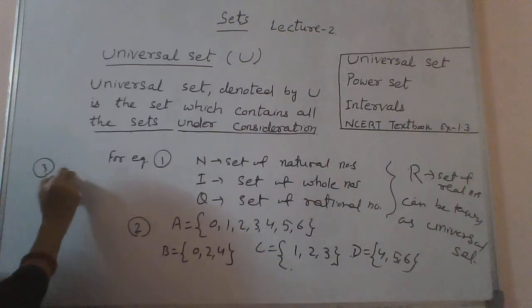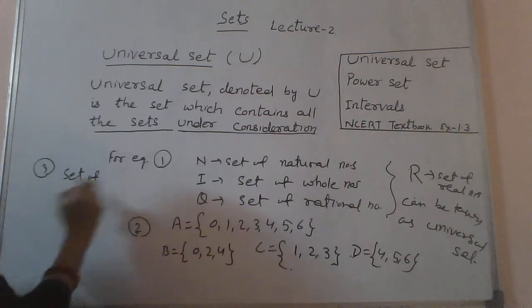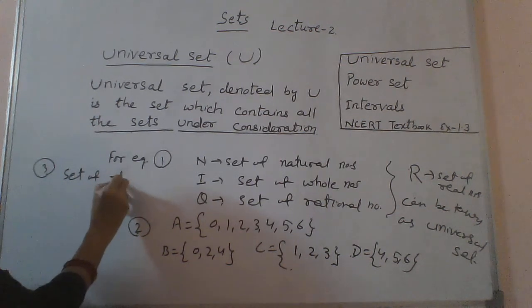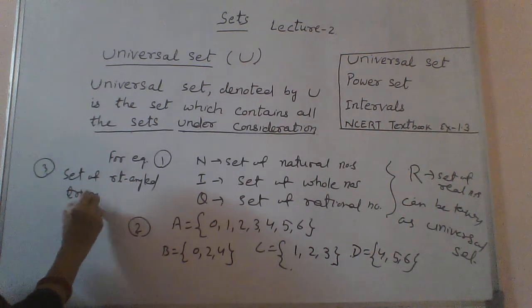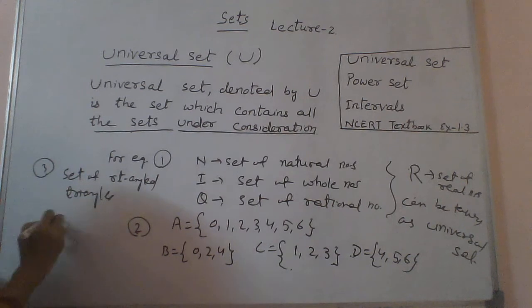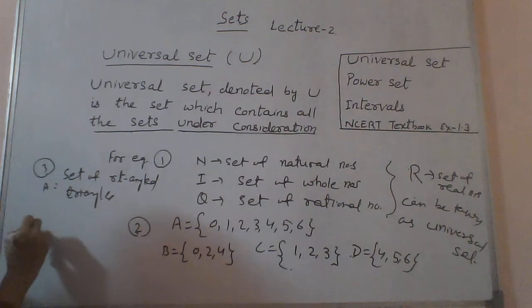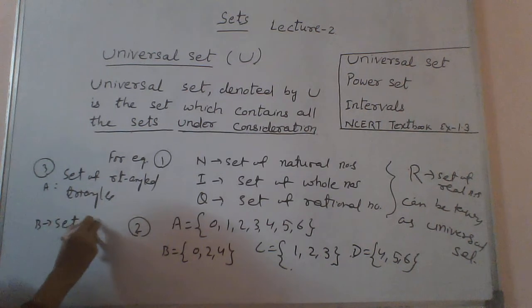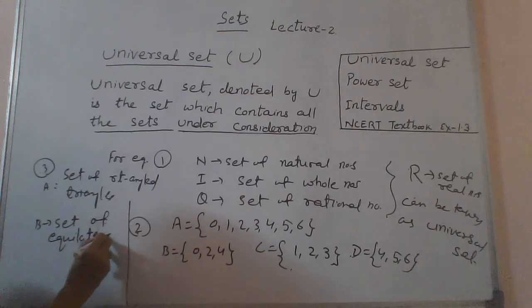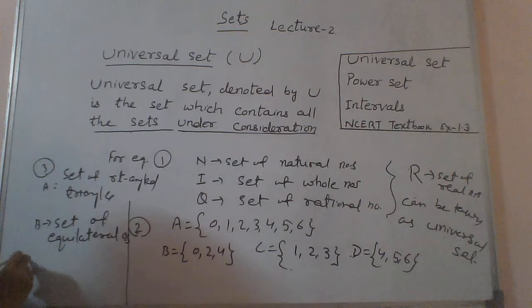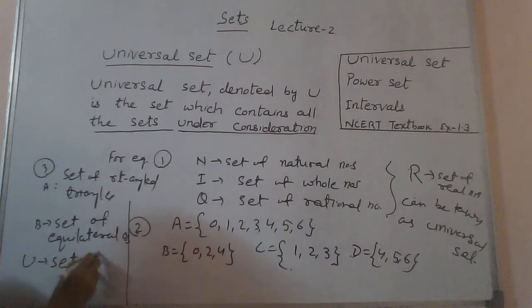One more example, this is also a question in the book. Third example, you can say set of right angled triangles, I can take this one, and also suppose B is set of equilateral triangles. So here U will be set of all triangles in the plane.